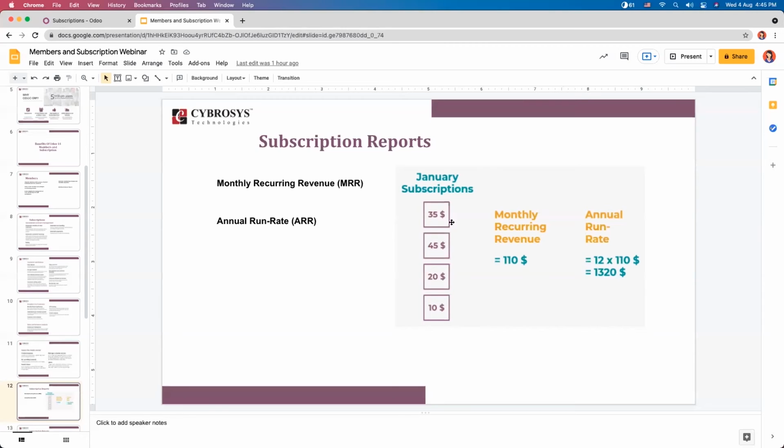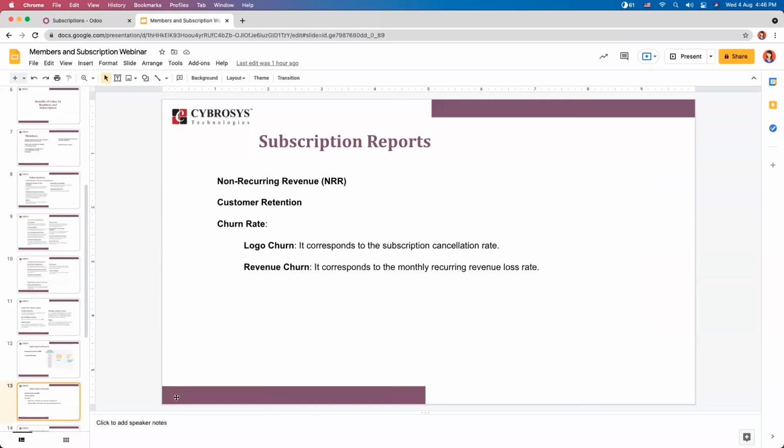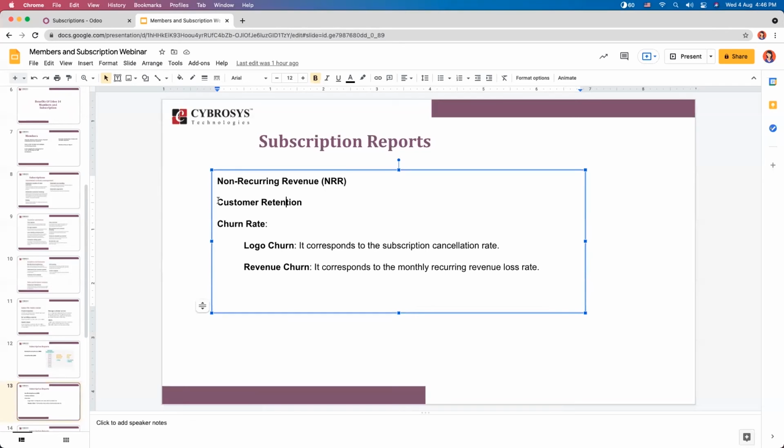So here we have January subscription, and you can see the monthly recurring revenue, by adding these together, is 110. And the annual run rate is calculated by multiplying the monthly recurring revenue by 12. So for 1 year, you can see this 1320. Then the next term is non-recurring revenue. Non-recurring revenue shows the revenue earned for everything other than subscription-based products or services. That is other revenue.